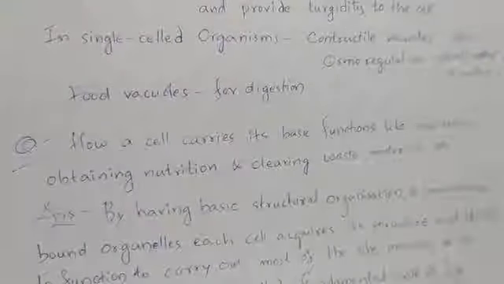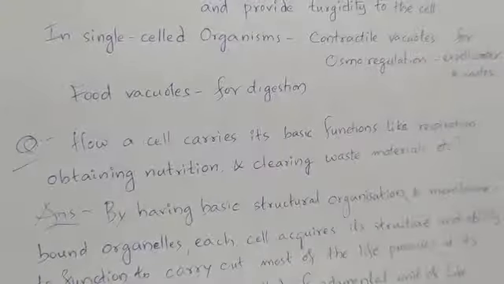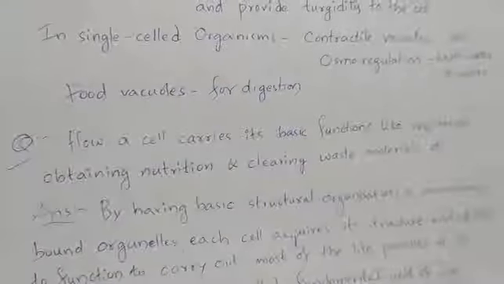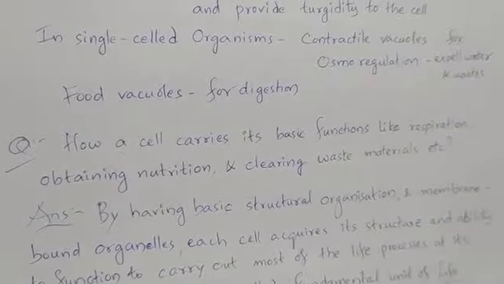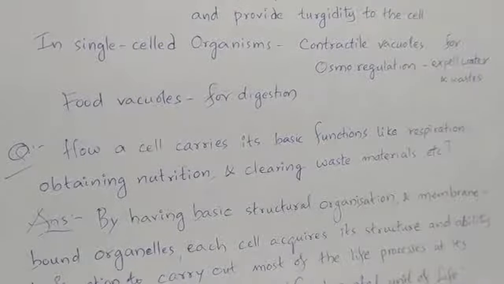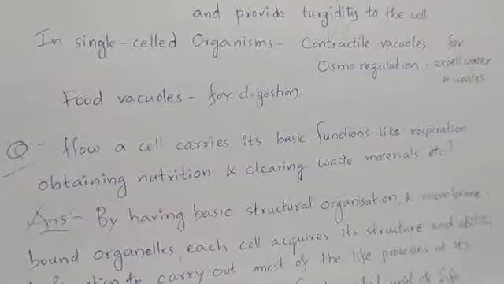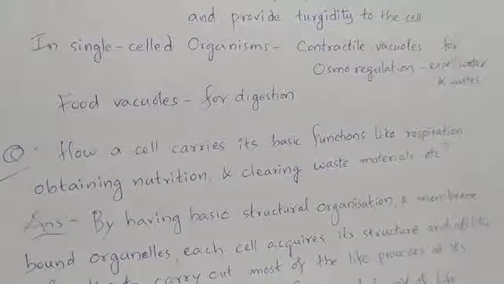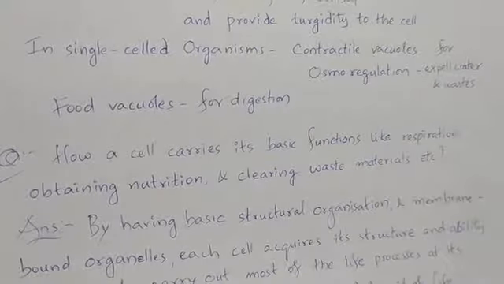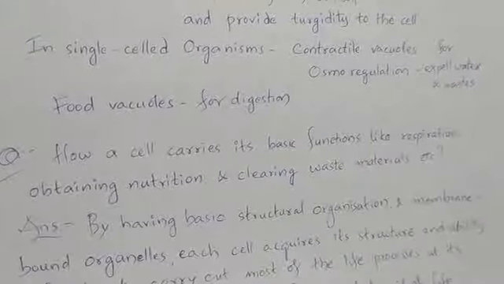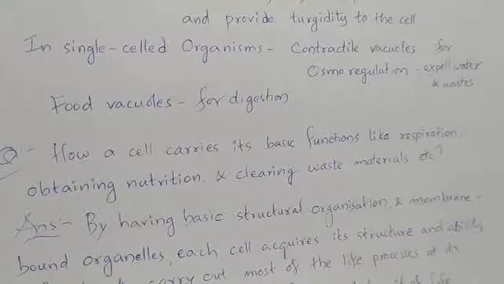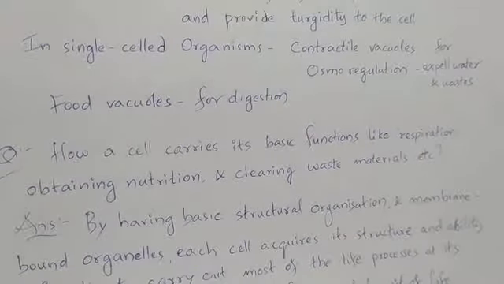In unicellular organisms like amoeba, paramecium, etc., there are different types of vacuoles like contractile vacuoles, food vacuoles, etc. Contractile vacuoles help with osmoregulation. If the amoeba is living in fresh water, due to the outer hypotonic condition, the water keeps entering inside the amoeba. In such a case, if the excess water is not removed from inside the amoeba cell, then the amoeba may burst and die.